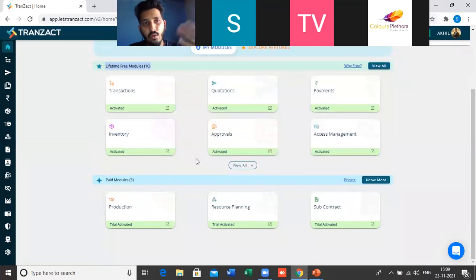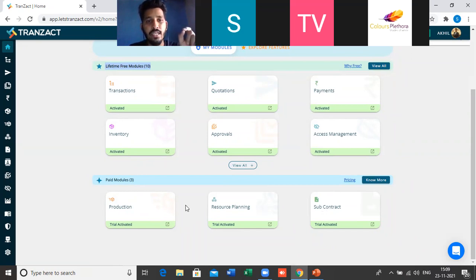And then we have some value added features which come in the paid plan of Transact. These are the only three modules which will come in the paid plan, which are production, resource planning, and subcontract. Also, these modules you can activate in the freemium version, in case you want to activate production, resource planning, and subcontract in the freemium version. So you can do that.